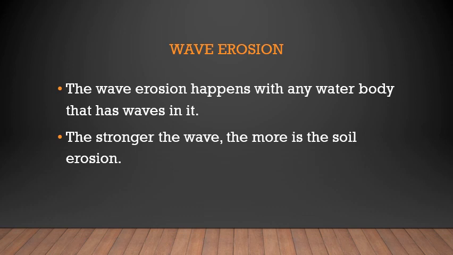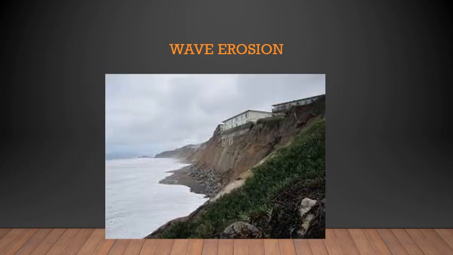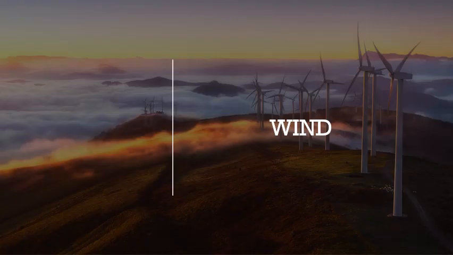Even though it replaces it with something else, there is still a loss of topsoil that keeps happening. Here is also an example of wave erosion, how it can take away the whole sand or the whole coastline.